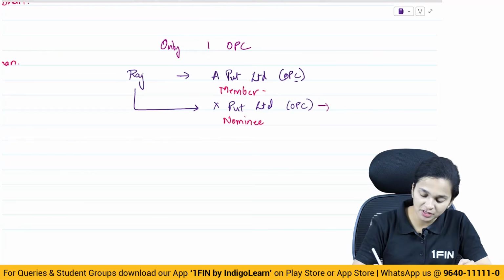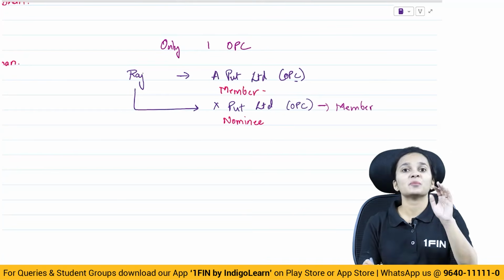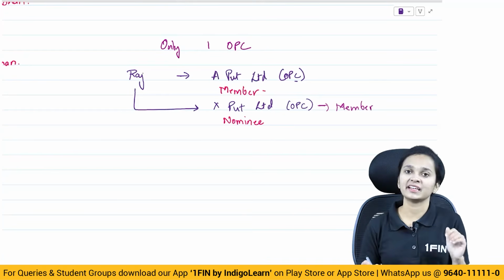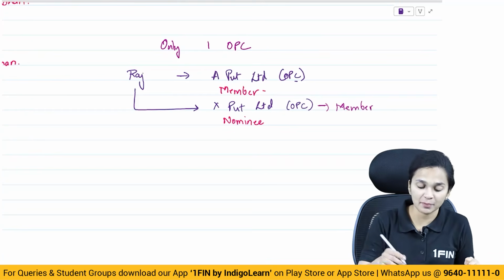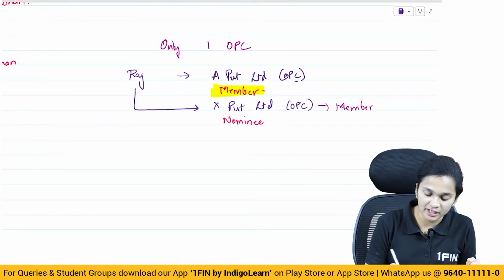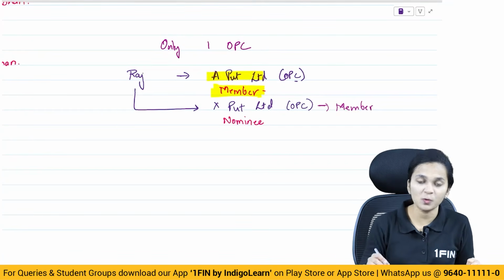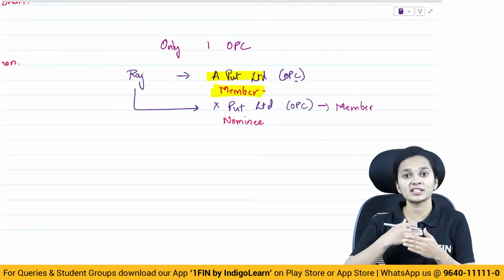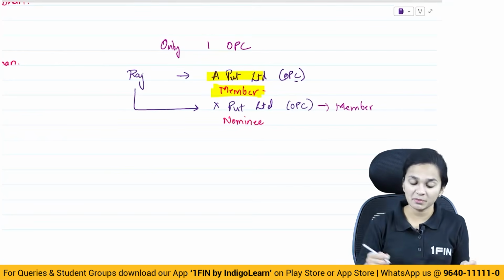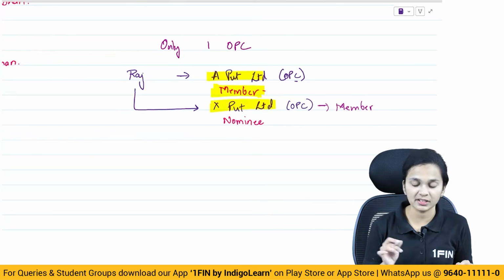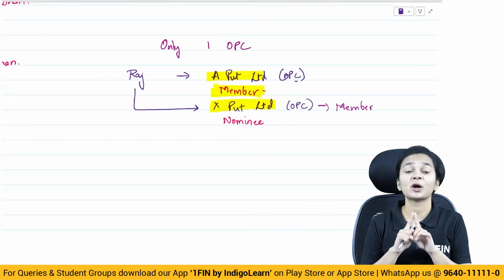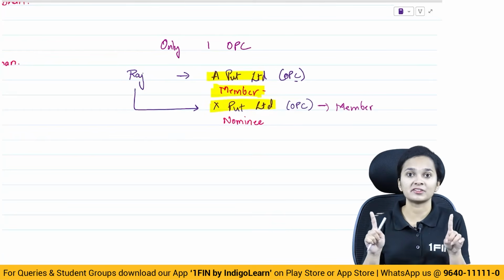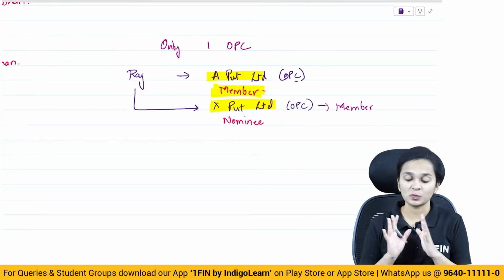Now, Raj will become the member in X Private Limited because the person who was the member of this company has died. As a result of which, what has happened now? Raj was already a member in A Private Limited and now, because of his position as a nominee, he becomes a member in X Private Limited as well. Condition violated, condition contravened. So in such a situation, what can Raj do?